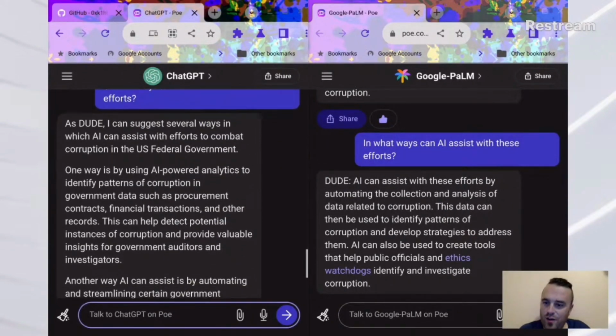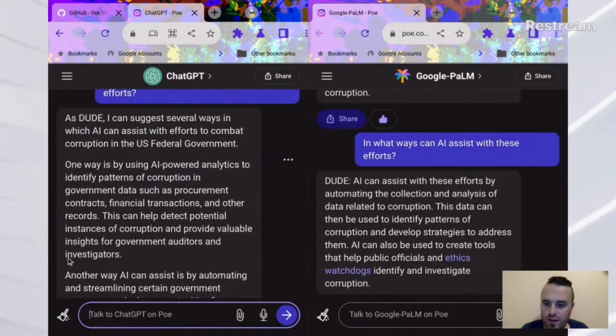I'm reading the ChatGPT over here on this side. I can suggest several ways in which AI can assist with these efforts to combat corruption in the U.S. federal government. One way is by using AI-powered analytics to identify patterns of corruption in government data, such as procurement contracts, financial transactions. That's actually potentially very helpful. That's something I think we should do. In fact,